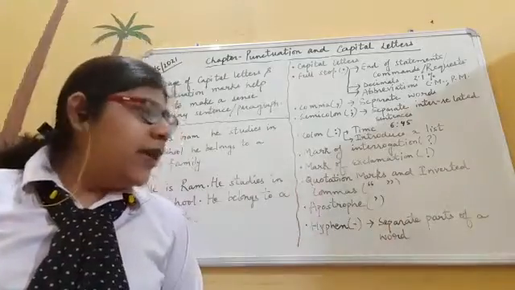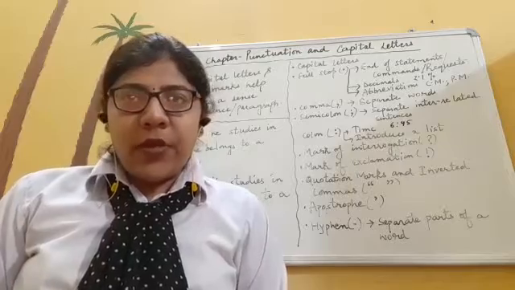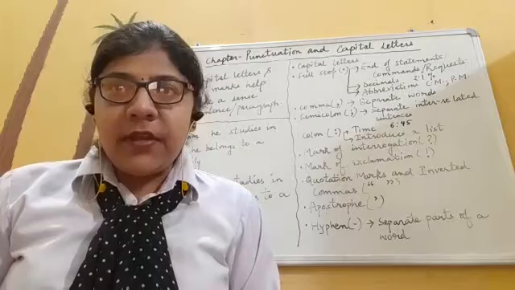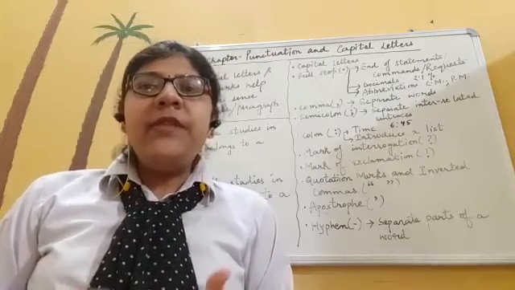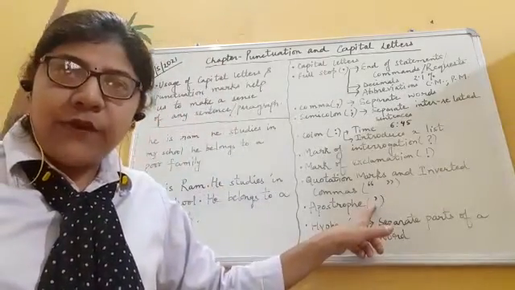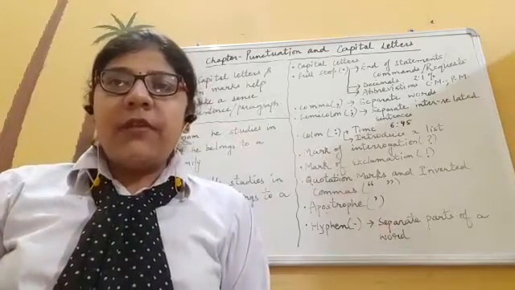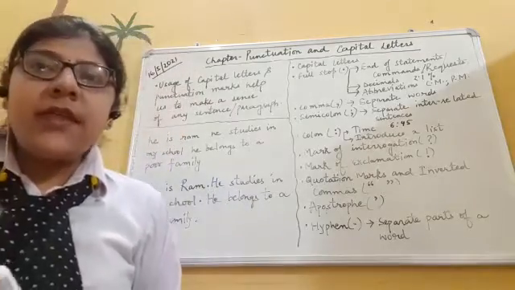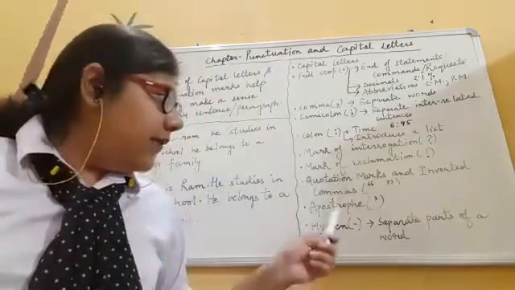Fine. Next one, apostrophe. Apostrophe is basically used to show belonging or ownership. For example, if I say Jaya's chair, so Jaya's chair. Similarly, if I say Sumit's dress, how will I write? I will make use of the apostrophe just to show belonging. If I say children's books, so children, apostrophe s, and then books. Women's saris, so women, apostrophe s, and then saris. This way I will write.